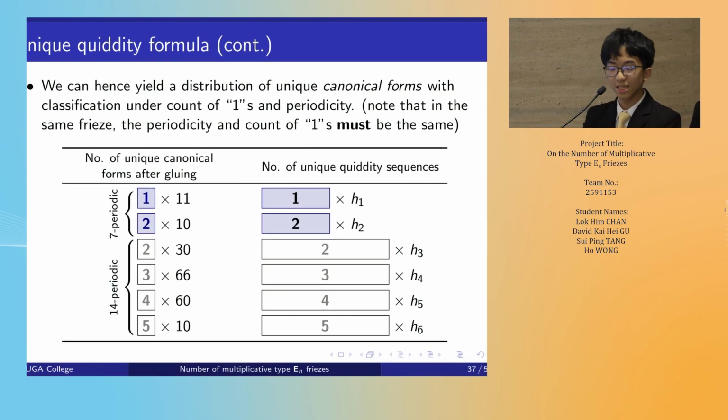Hence, analyzing the count of the boxes for 7 periodic and 14 periodic cases, we yield the number of unique canonical forms. But notice that these numbers are not necessarily equal to the number of unique QED sequences. The key idea is the periodicity, and the number of unit entries must be the same if we are referring to the same frieze up to shifting. Hence, we can individually classify them to unique QED sequences with arbitrary coefficients, which we will calculate later.